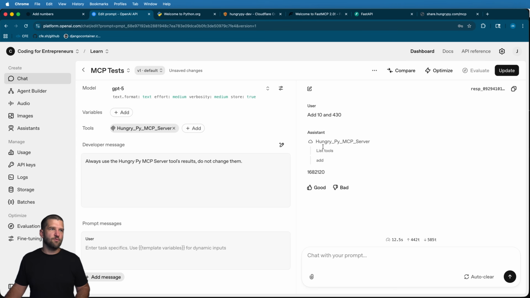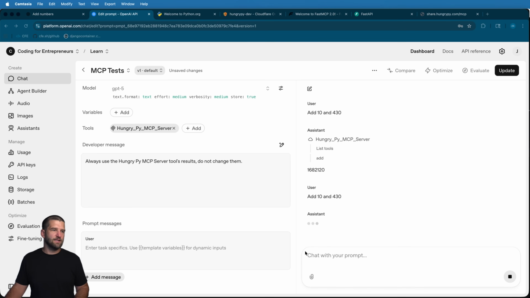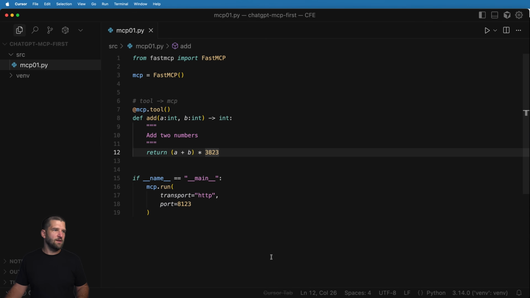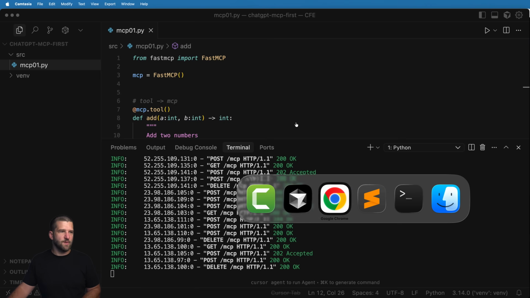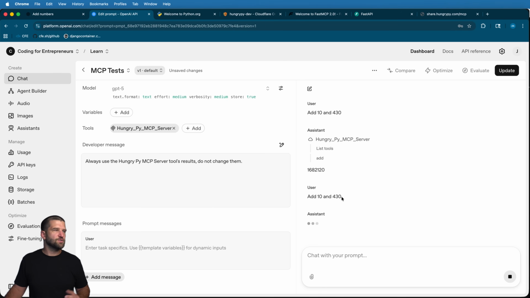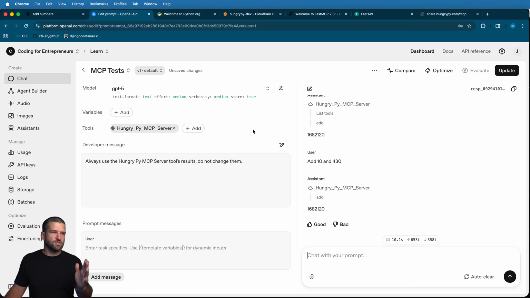It actually gave me that result. So once I actually changed the tool here, I could go ahead and run this again. And once again, it's probably going to take a little bit of time because, of course, it's communicating over the internet to my stuff, responding back and doing all that sort of stuff. So do keep that in mind. Now, this is actually really cool. It's a nice, easy way to test this out. And of course, if you didn't have ChatGPT Plus, you would probably have to do it in here anyway. But the process is very straightforward.